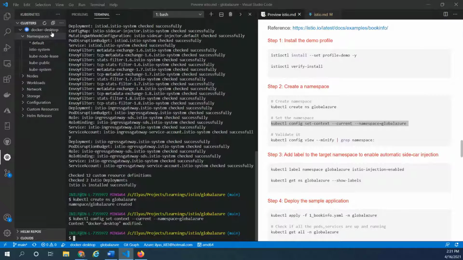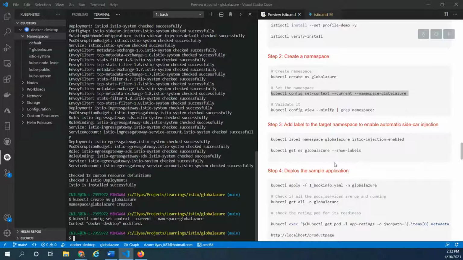Now let's check if the new namespace has come here. This is my new namespace, global-azure, and that has been set as the default. Now, if I do any kubectl apply or delete, that would happen directly on this namespace. All right. The next step that we have to do is instruct Istio about the namespace where my application is going to be deployed by attaching a label, right?